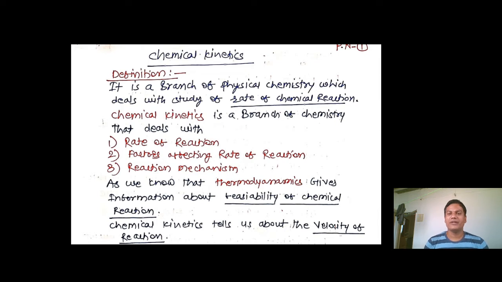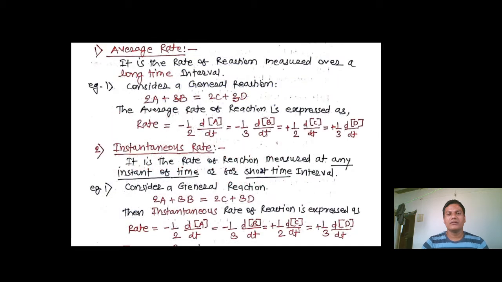So which kind of reactions should be studied under this branch of chemistry, that is chemical kinetics? We will see one by one. So in the next slide there are some definitions regarding chemical kinetics. We will see them one by one. The first one is average rate. It is the rate of the reaction measured over a long time interval.